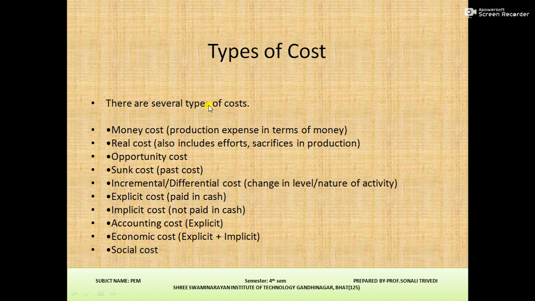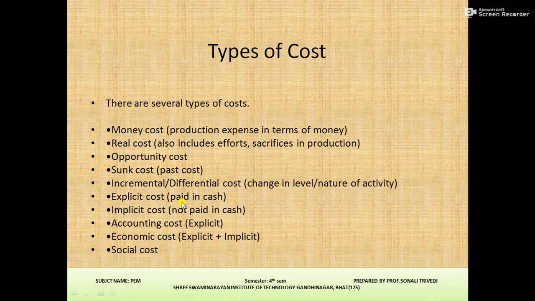Types of cost. There are several types of cost: money cost, real cost, opportunity cost, sunk cost, that is past cost, incremental cost, explicit cost, implicit cost, accounting cost, economic cost and social cost. Money cost means production expense in terms of money. Real cost includes efforts and sacrifices in production. Sunk cost means past cost. And incremental cost means change in level and nature of activity.